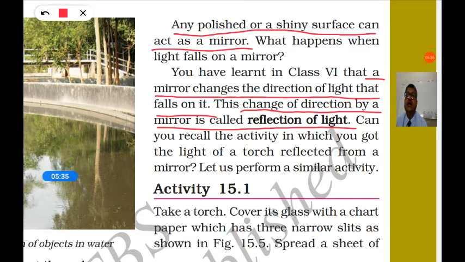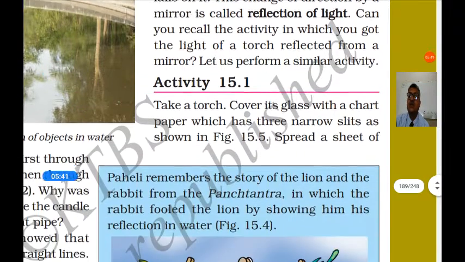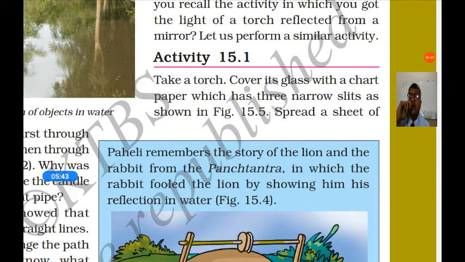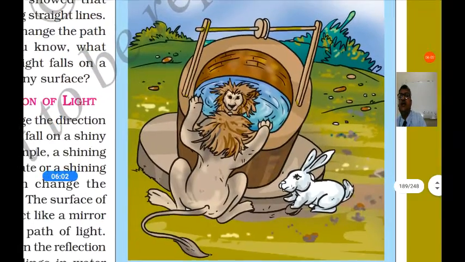Can you recall the activity in which you got the light of a torch reflected? In the previous class you have done an activity to find the reflection of light. What is that activity? Let us perform it again. Take a torch, cover its glass with a chart paper which has 3 narrow slits as shown in the figure. Spread a sheet of